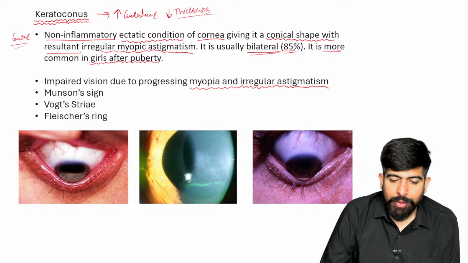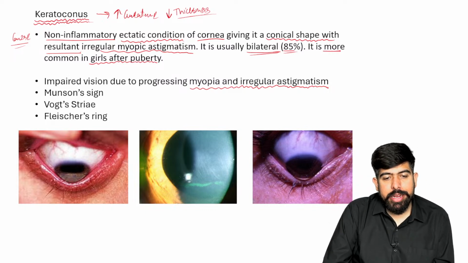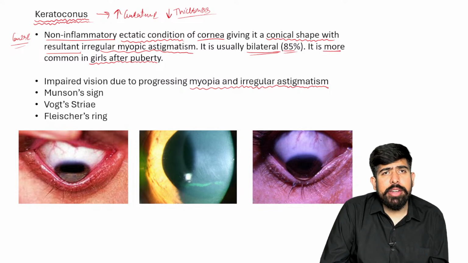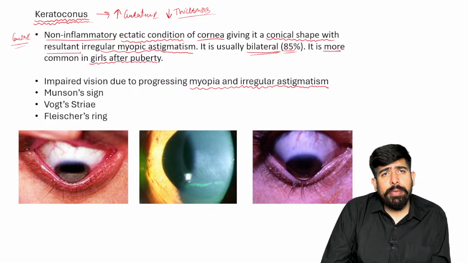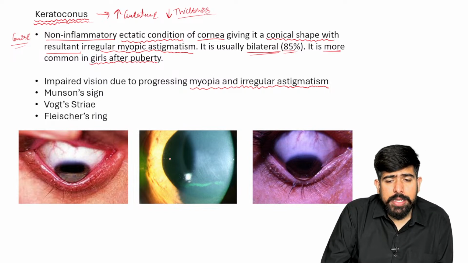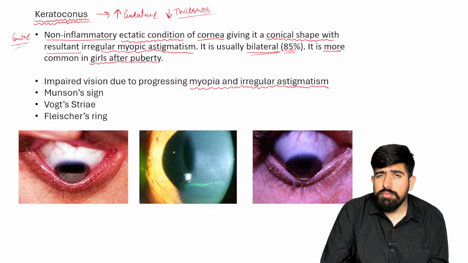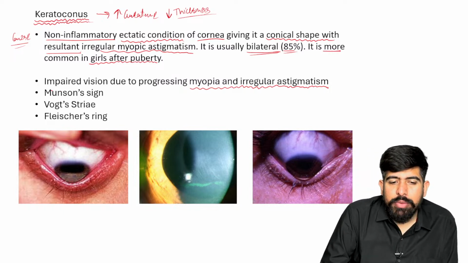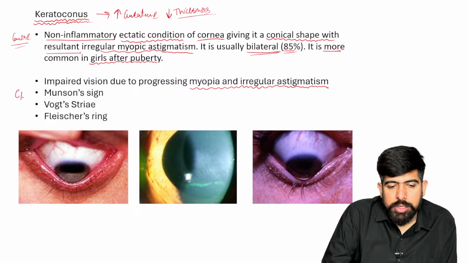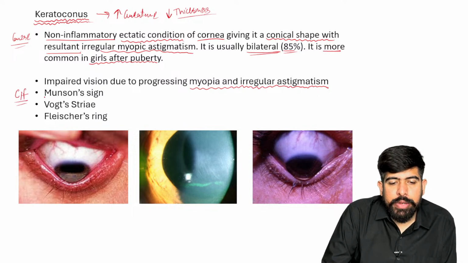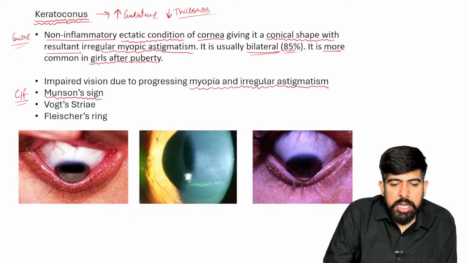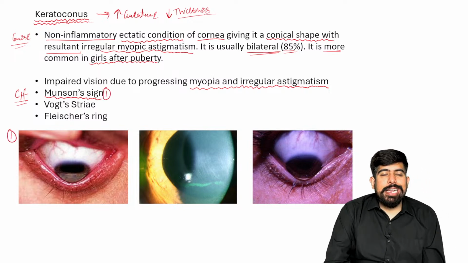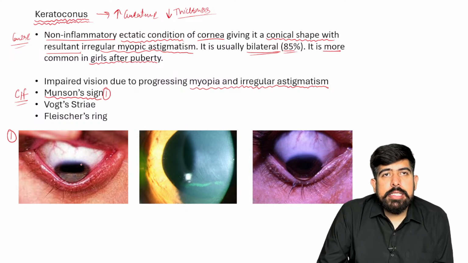Of course, we have to make the diagnosis here also. The clinical diagnosis will be made, and some tests like the pachymetry test will be performed for the thickness and the curvatures, of course. But please remember, we have to make a clinical diagnosis. For the clinical features, the first sign is your Munson sign. You can see this is image number 1 up here.